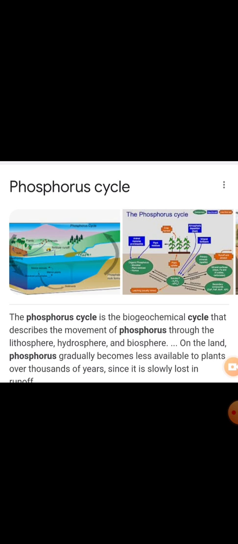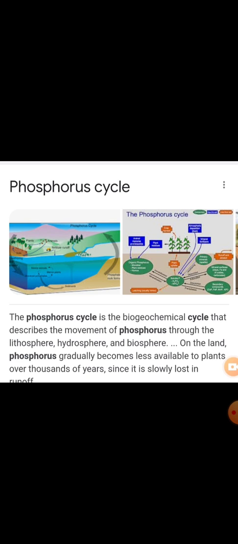Phosphorus plays a major role in the transfer of energy in life processes and in the coding of genetic information. It is available in nature in rocks.